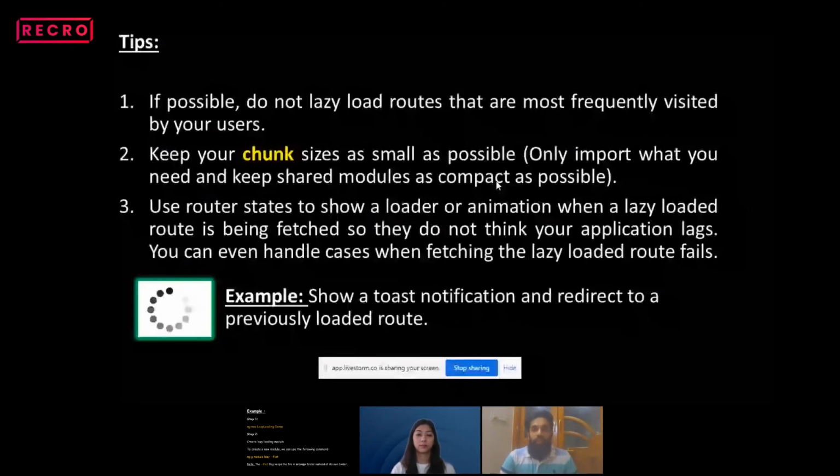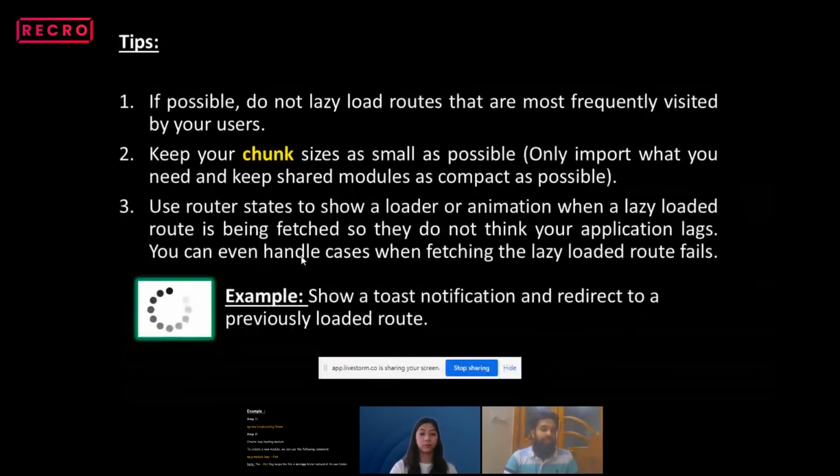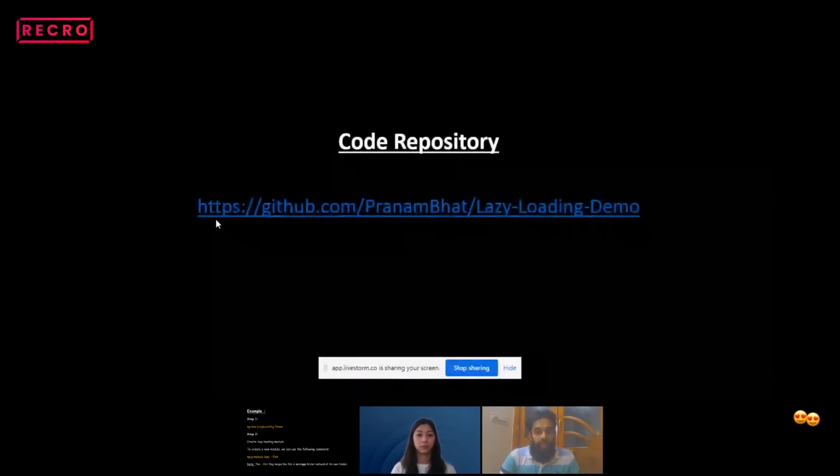At that time, what I would suggest is to implement some spinner kind of thing, so that they won't think there is a lag. Just go with the spinner or notification, so that it is loaded whenever you want the page to display. So that is the thing I want to say.